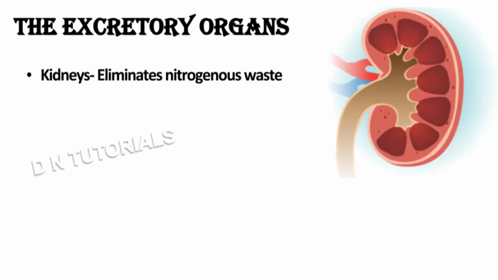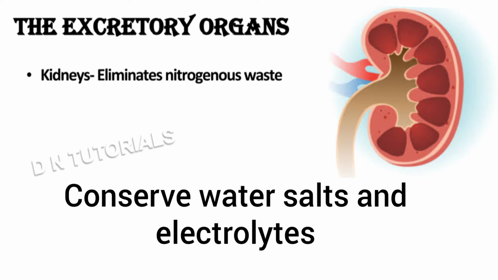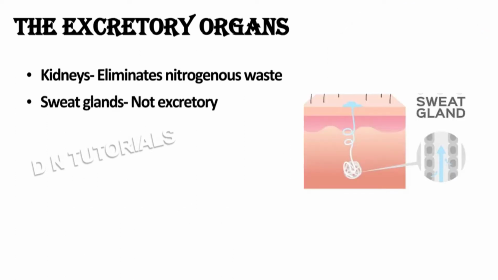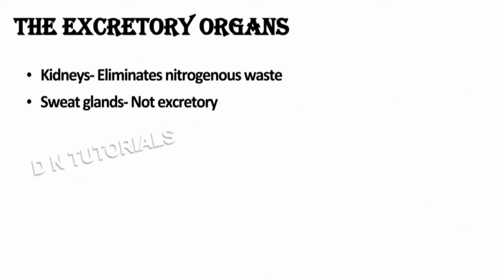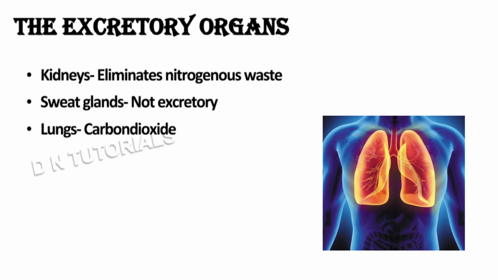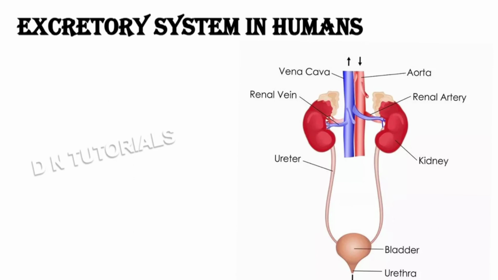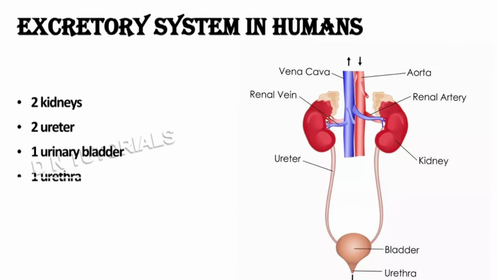The kidney also does the job of conserving water, salts and electrolytes by reabsorption of water to maintain the volume of the blood. Sweat glands are primarily concerned with cooling, and along with the sweat, they eliminate nitrogenous waste. So, excretion by the sweat gland is just incidental. Lungs are mainly involved in removal of carbon dioxide from the body. So, the human excretory system consists of a pair of kidneys, a pair of ureters, the urinary bladder, and the urethra.